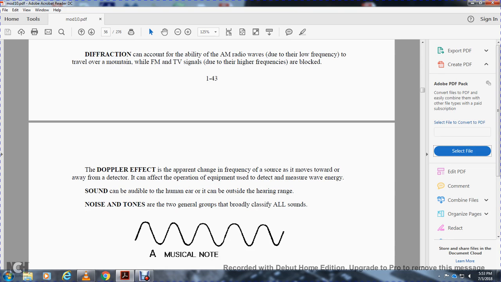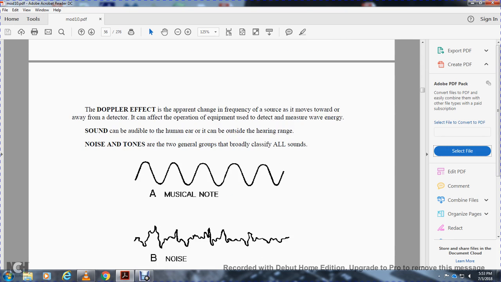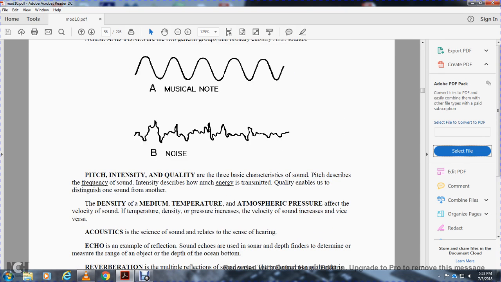Sound can be audible to the human ear, or it can be outside of the hearing range. Noise and tones are the two general groups of sounds, musical and noise. There are three basic characteristics of sound. Pitch describes the frequency of the sound. Intensity describes the energy of the transmitted sound. Quality is the ability to distinguish one sound from another.